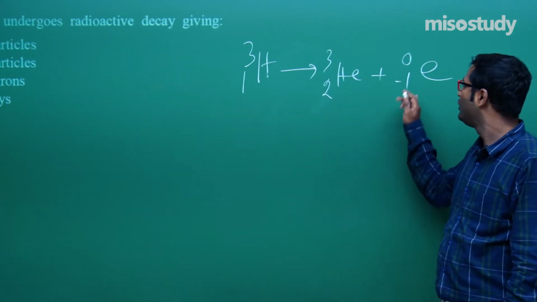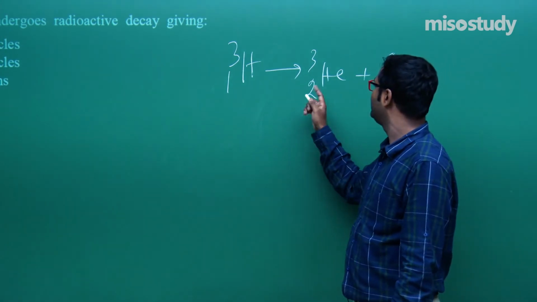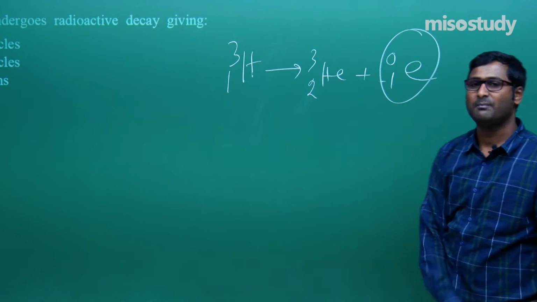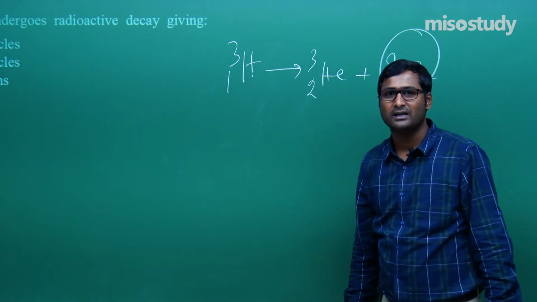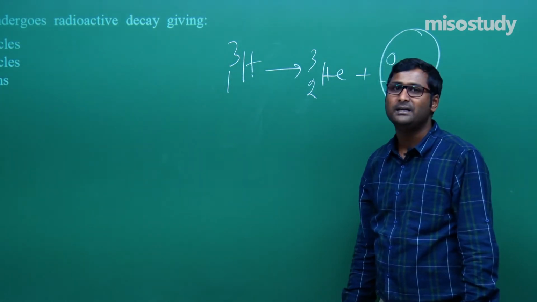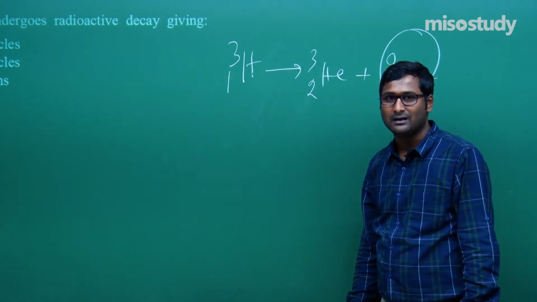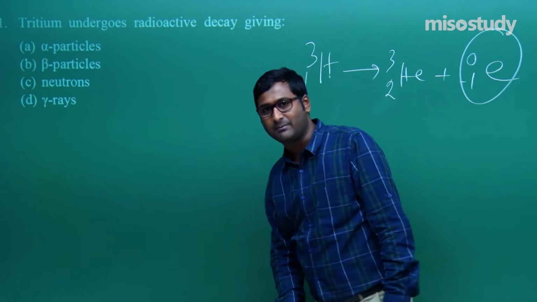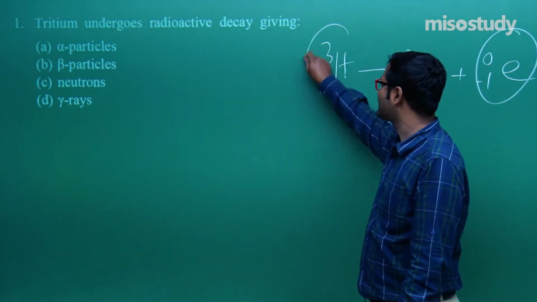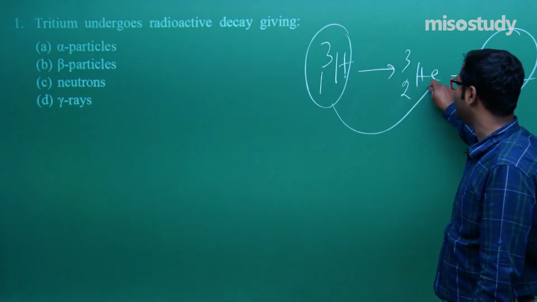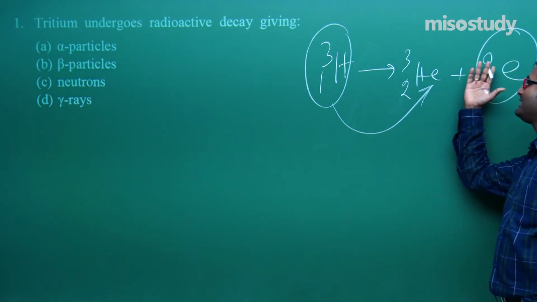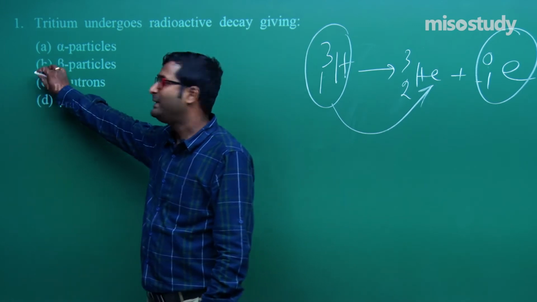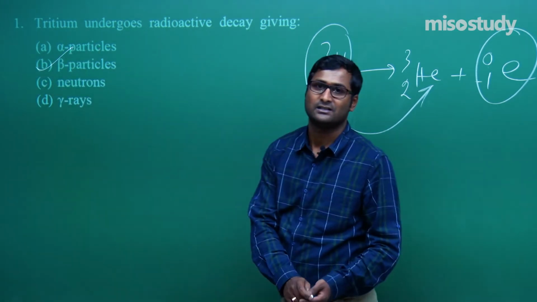Is it visible to you? Balance the reaction: 2, 1, 1, 3 plus 0, 3. Now, which one is this? Remember, this one is a beta particle. After radioactive decay, this will convert to helium and there is an ejection of a beta particle. For such, B is the correct answer.